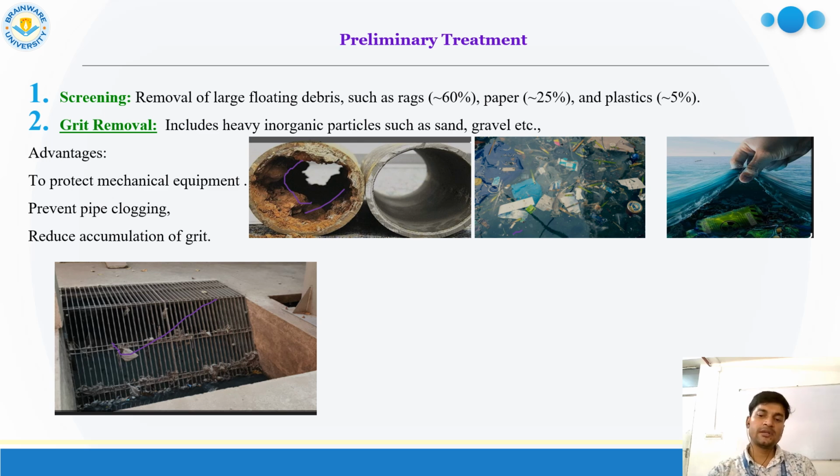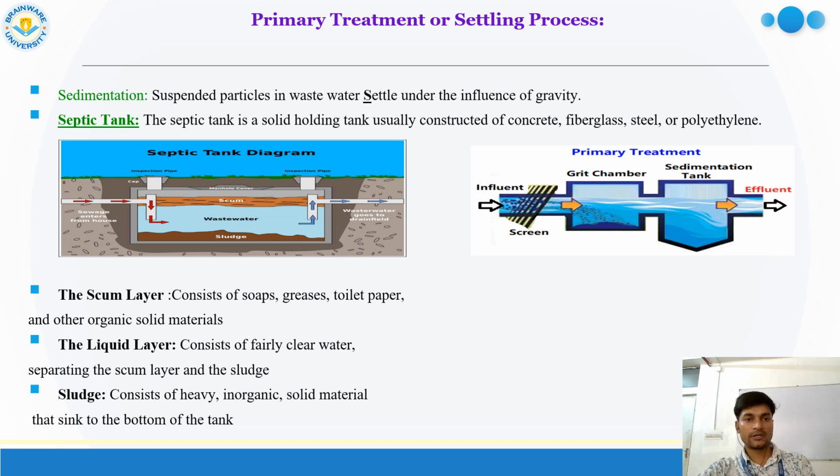That preliminary treatment process also includes hand screening, or maybe some neutralization, such processes are also there, or sometimes it is needed like that. If the density of paper, rags or plastics in an area is very high, we can mix it with others, which lowers the amount of polluting waste material within the body. That is another process. This is all included in the preliminary treatment of the water body.